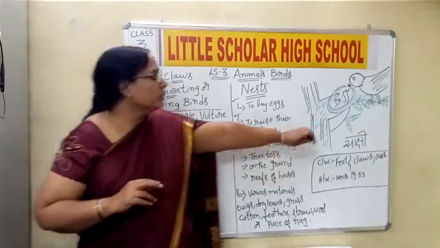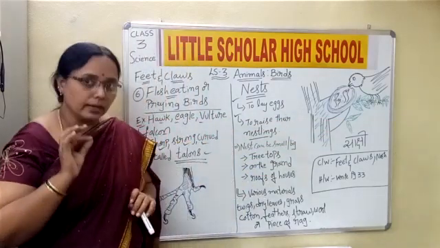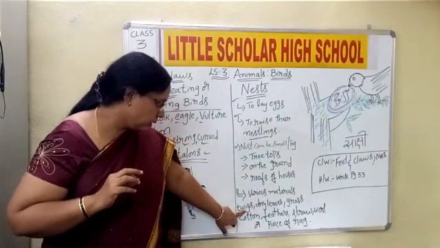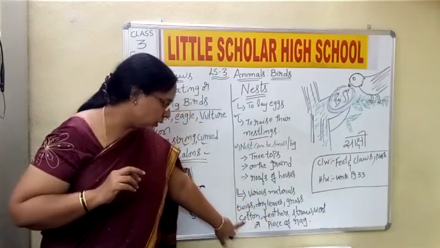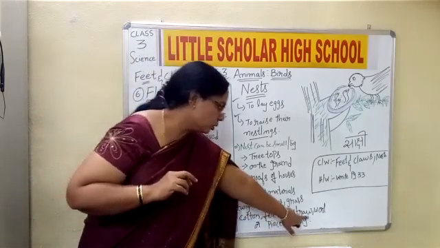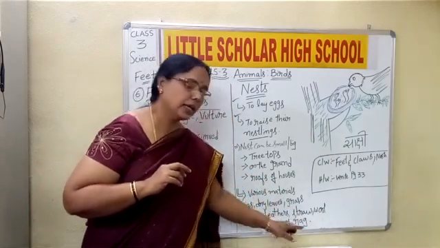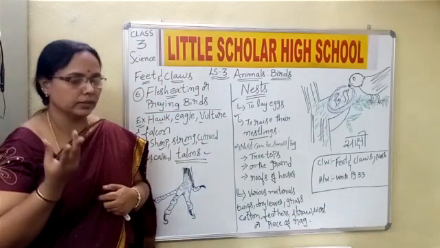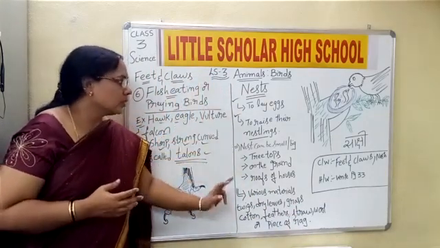So the bird will build the nest using materials like twigs, dry leaves, grass, cotton, feathers, straw, wool, or pieces of rag. Rag is nothing but pieces of small cloth. So this is about the nest.